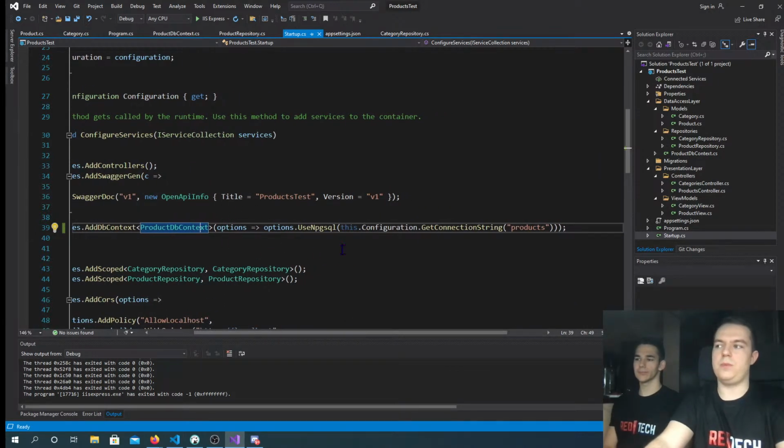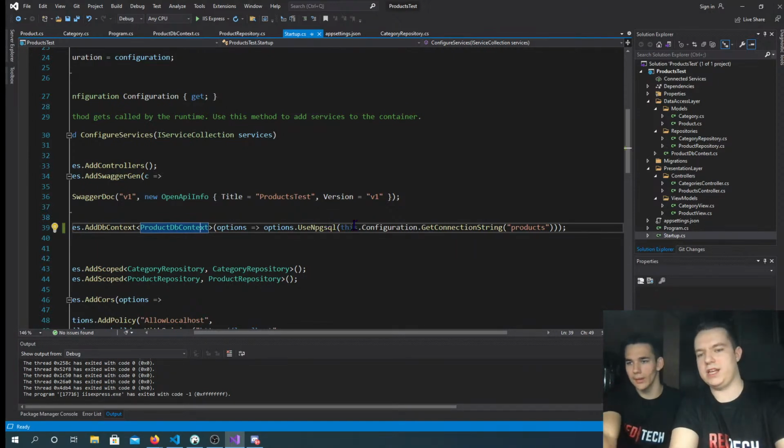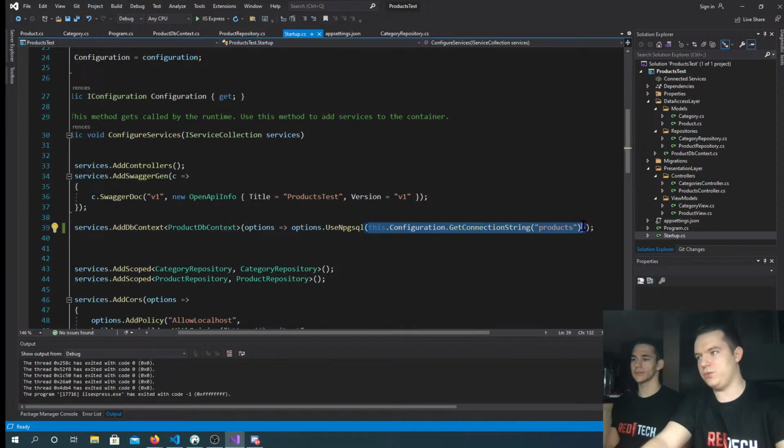Inside it, we provide a lambda that takes options and says options.UseNpgsql. That means that Entity should use a PostgreSQL driver. And here in the brackets, we will provide a connection string.